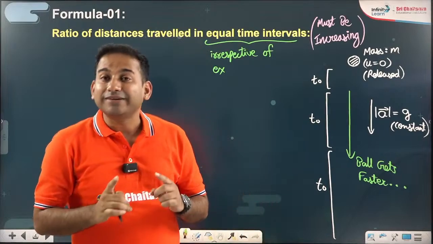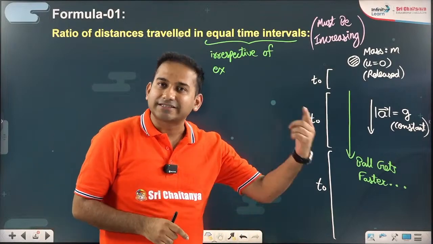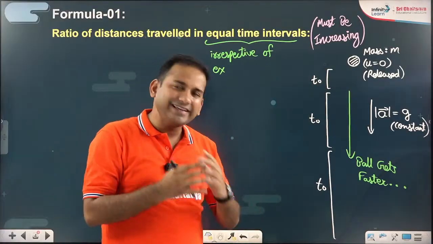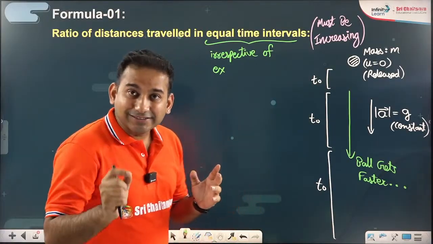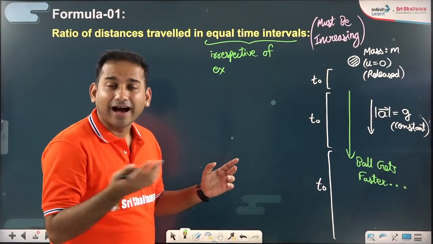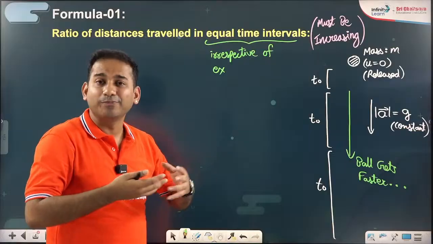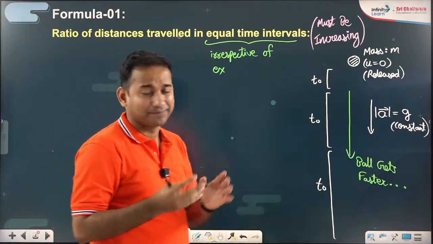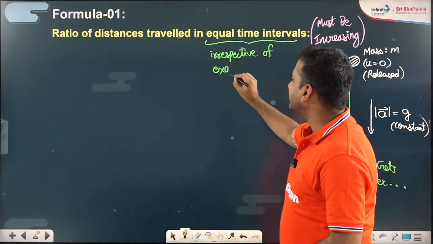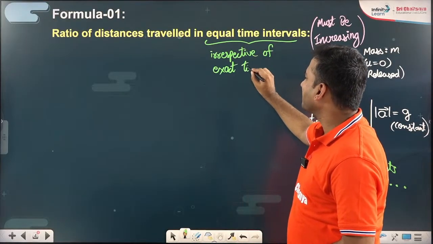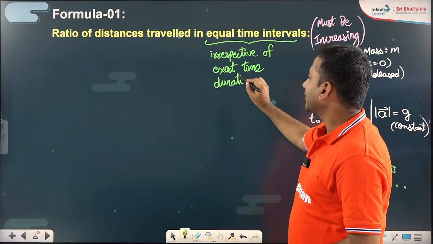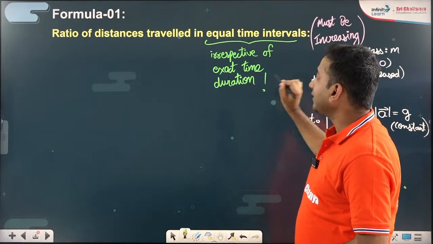Now those equal time durations can be 1 second, 2 seconds, 5 minutes, any time. The interesting part is that the time durations must be equal. How much, sir? How many seconds? How many minutes, sir? It doesn't matter to us. Irrespective of the exact time duration, the ratio must be increasing.